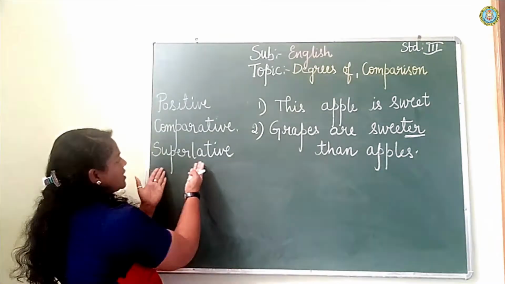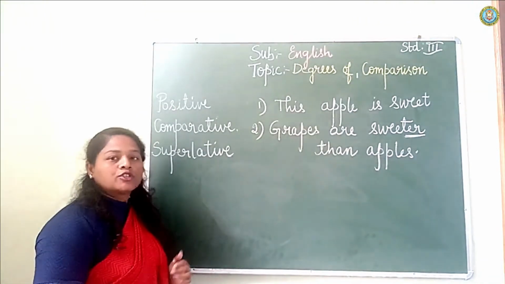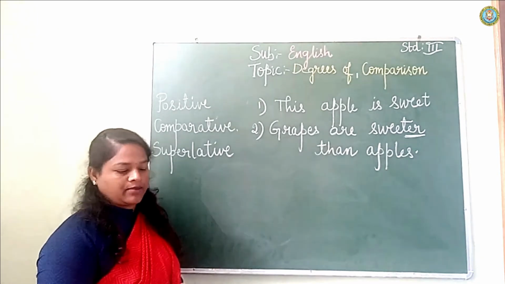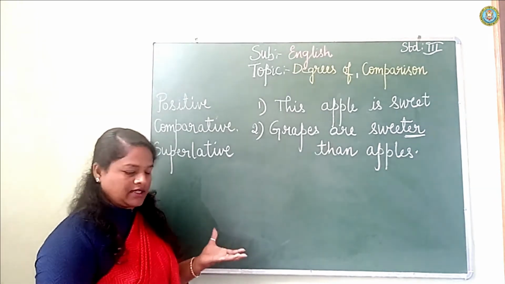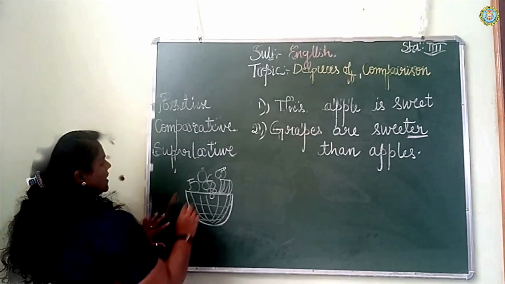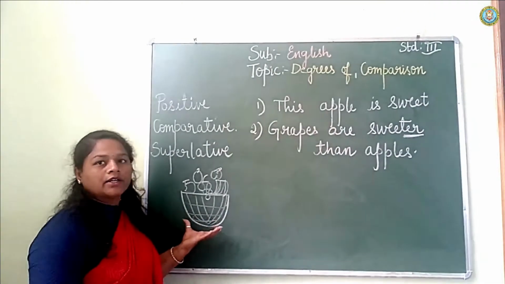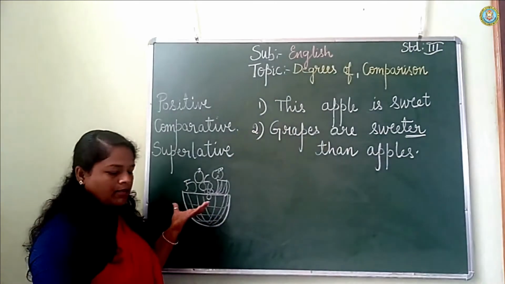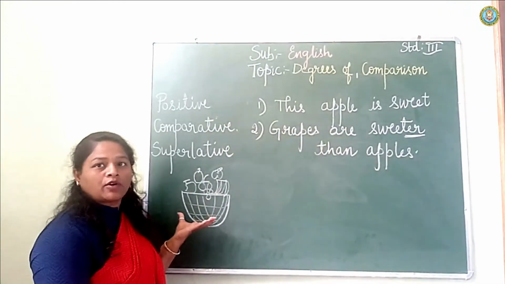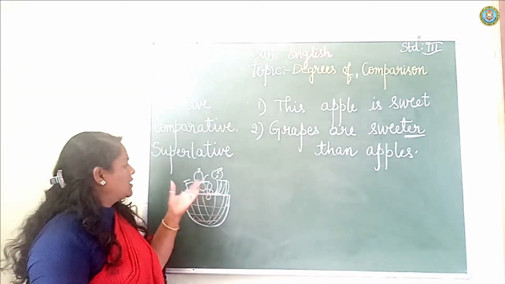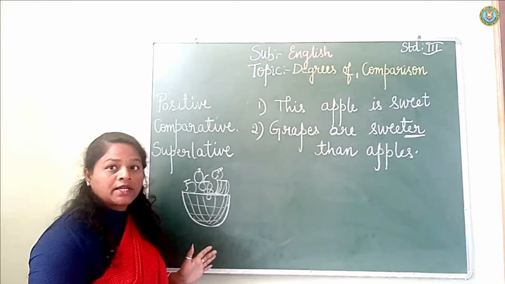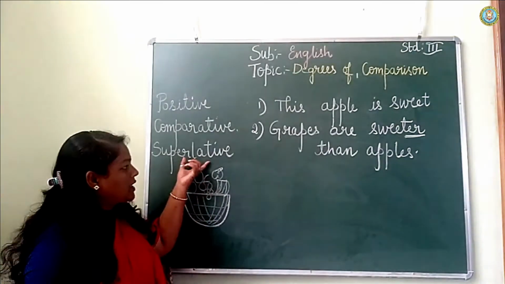That is nothing but superlative degree. Superlative degree is formed by adding est. What do you see here? A fruit bowl. Many fruits are there. Mango is sweetest of all the fruits. Here not only one fruit, we are comparing with many fruits. That is nothing but superlative degree.